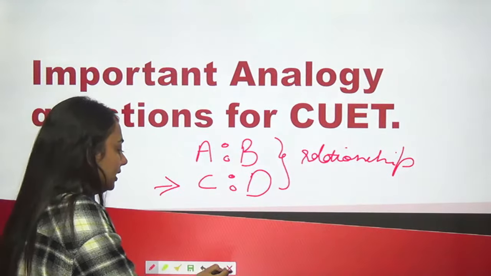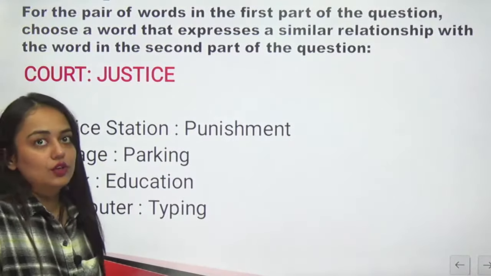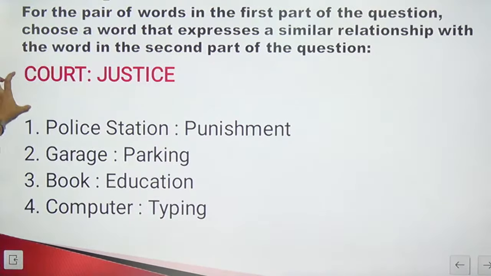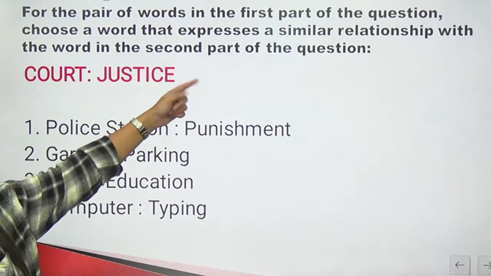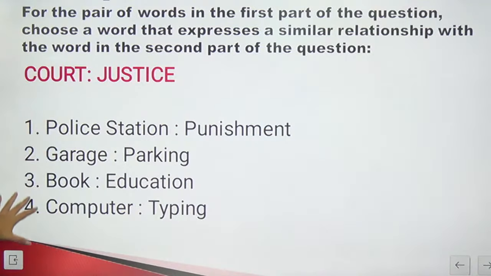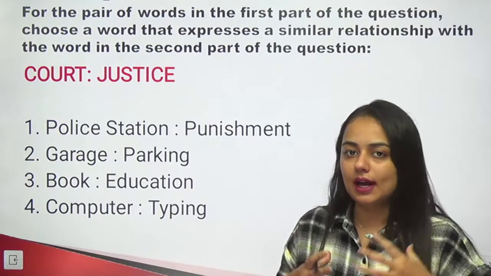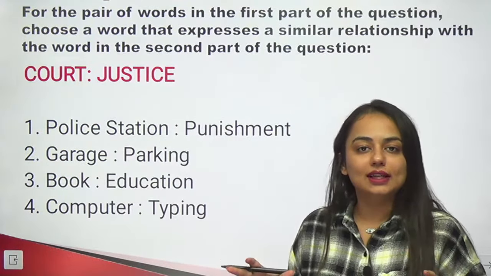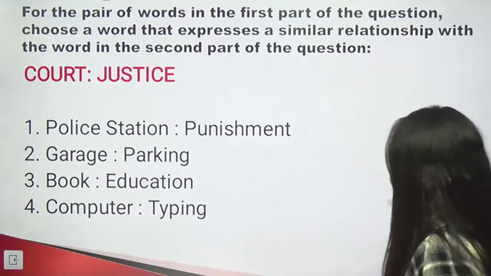So now we know what analogies are. Let's move on to the questions. So if you can read the question, for the pair of words in the first part of the question, choose a word pair that expresses a similar relationship with the words in the second part of the question. So these are the four pairs and you have to decide which pair has a similar kind of relationship as court and justice. So the first thing that we have to do is decode the relationship of this pair, right? Let's do it.